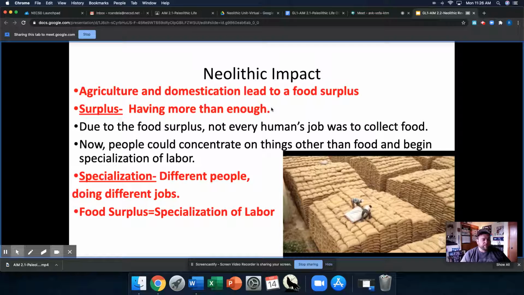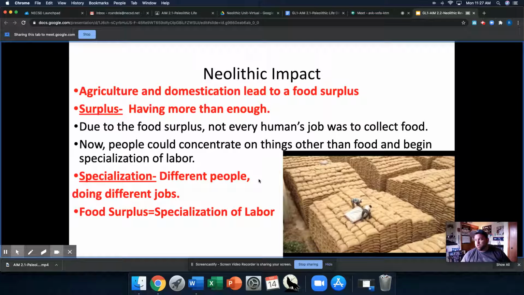So that's number one. Number two, during the Paleolithic era, if you read through the text last period during the classwork, you realize that every waking minute and every aspect of everyone's life revolved around getting a hold of food. But now that we have more than enough food, we don't need 100% of the population to focus on gathering food. We only need some of the people, maybe 20% of the population. Well, that frees up a lot of people to do different things. And now we end up with job specialization, which is different people doing different jobs.